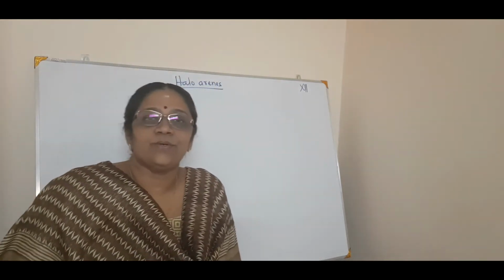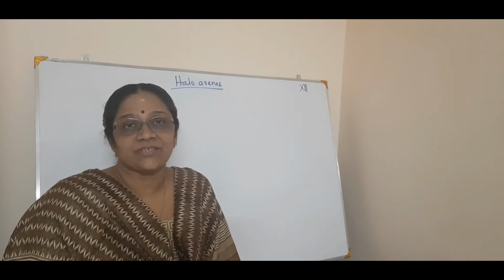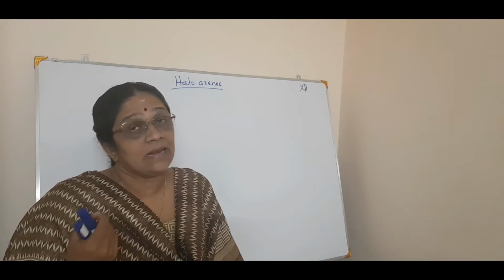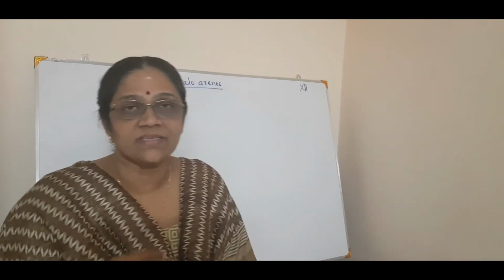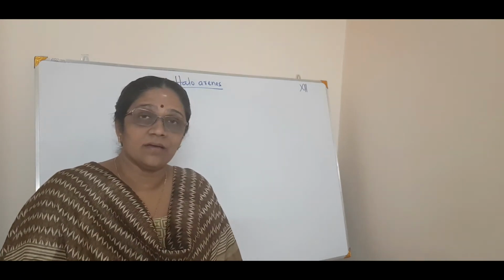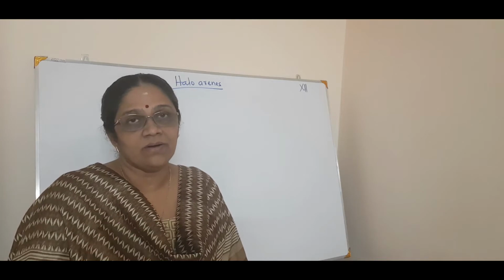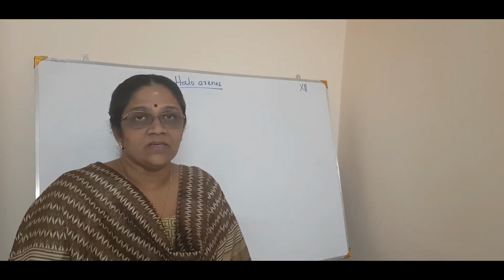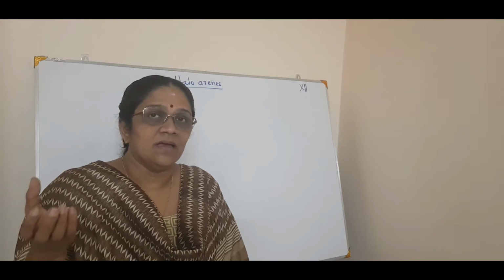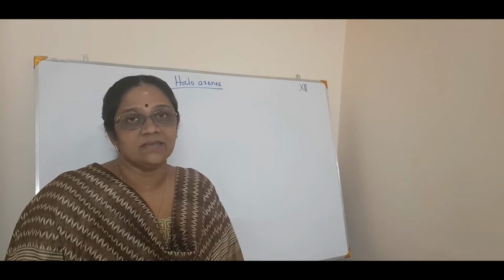So, today we will discuss the reactions of aryl halides. Till now we have discussed the reactions of haloalkanes, that is aliphatic. Today we will discuss the aromatic side, that means having a benzene ring. That is called haloarenes. For example, chlorobenzene.